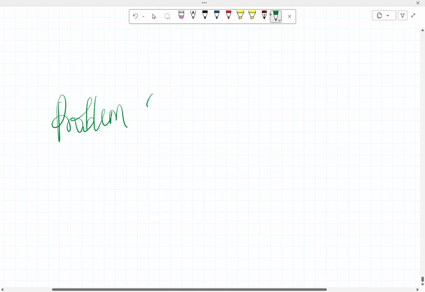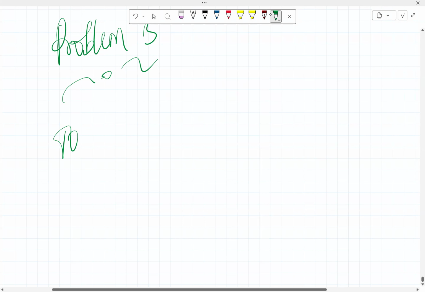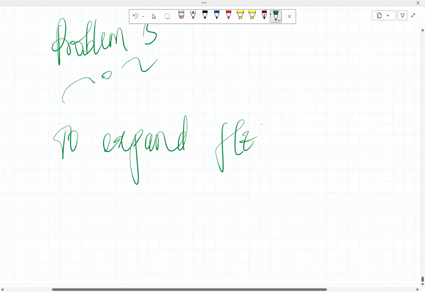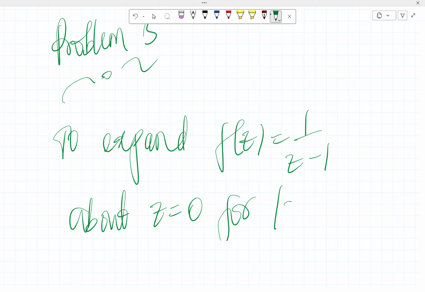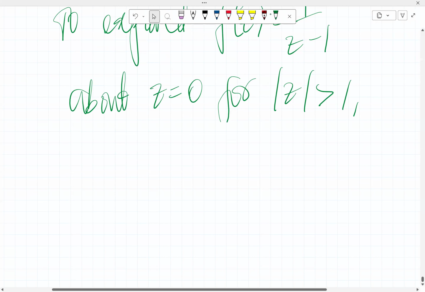Problem 5, the duty is to expand f of z equals 1 over z minus 1 about z equals 0 for absolute value of z greater than 1. Okay, so step 1.